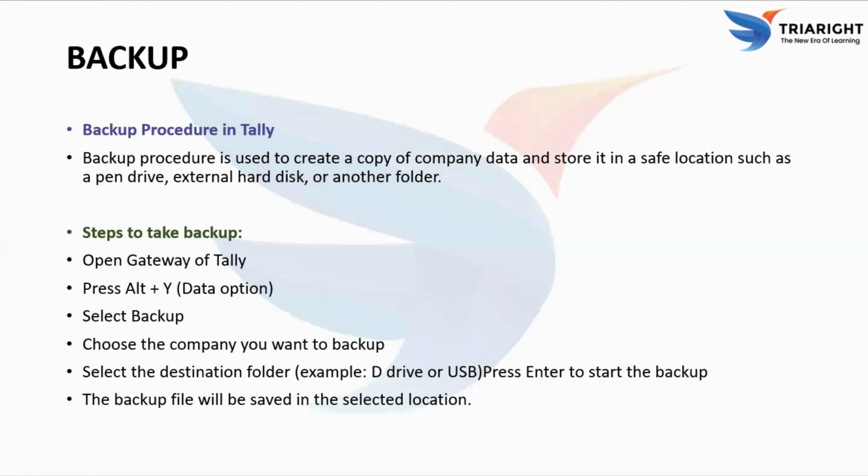First, we open the gateway of Tally, which shows the main screen. From there, we press Alt plus Y to open the data option. Next, we select the backup option. After that, we choose the company for which we want to create the backup. Then we select the destination folder, which is the location where the backup will be saved. This could be a D drive, pen drive, USB, or external hard disk. Choosing a safe location is important so that the data is secure.